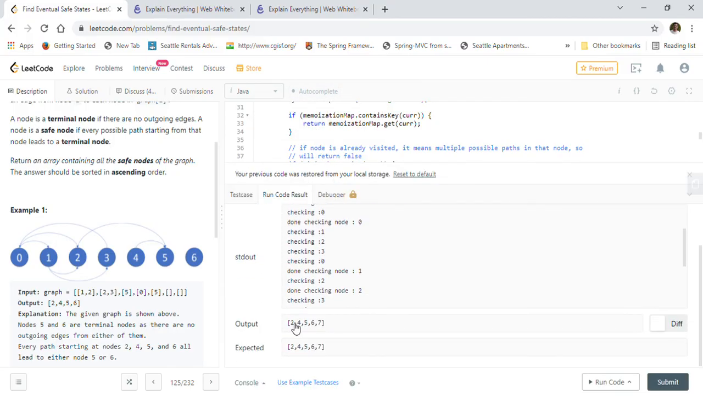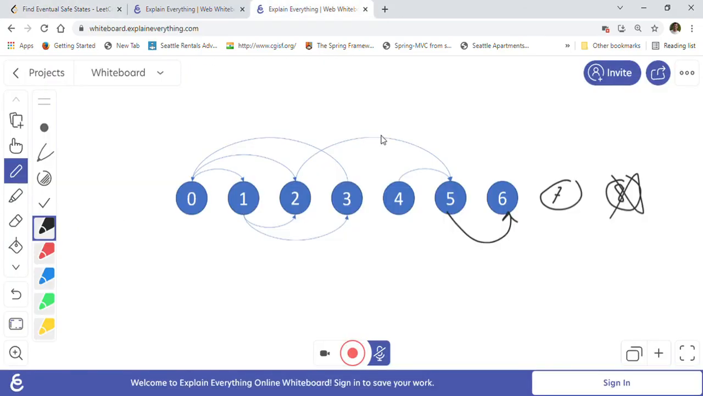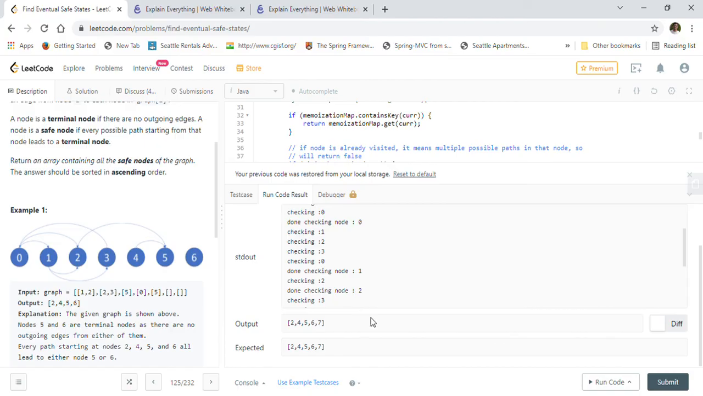So on this graph you can see 2 4 5 6 and 7, right? Because now 5 is also ending in 6, a terminal node. So we will consider 5, 6, and 7 is also a terminal node here, right? So it will be 2 4 5 6 7 basically. So all these are safe nodes, right? And why is 5 a safe node? Because 5 has only one edge, and it is ending in a terminal node, right? That's why it is a safe node. So we are getting the correct result.